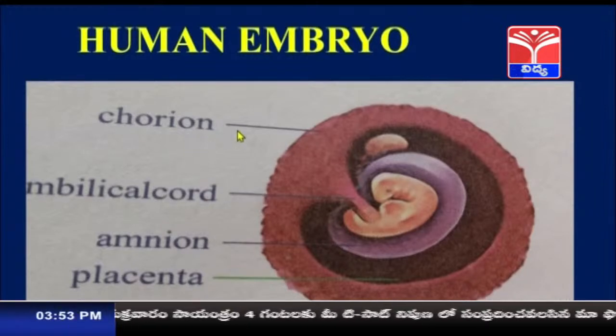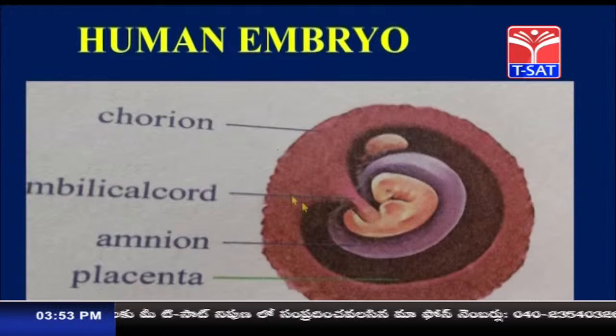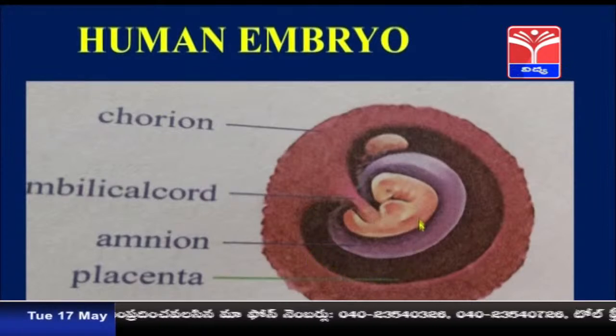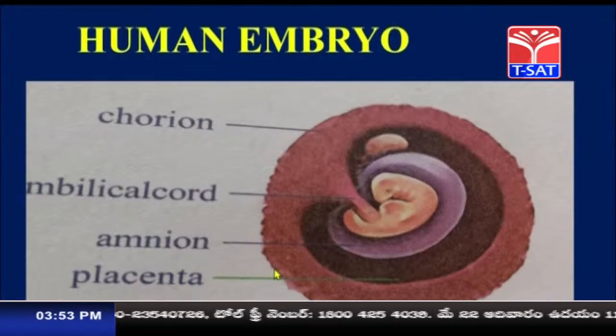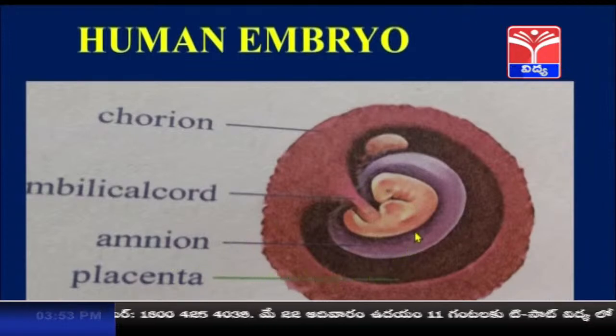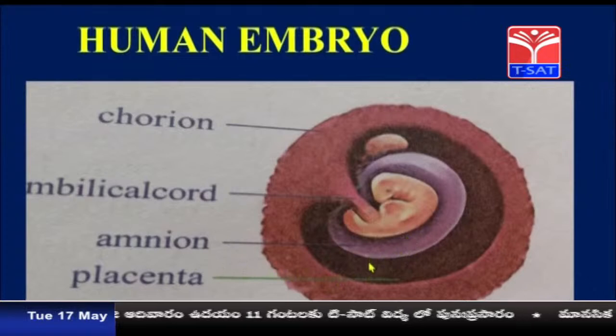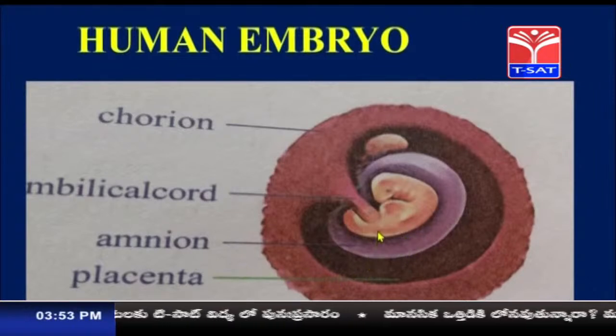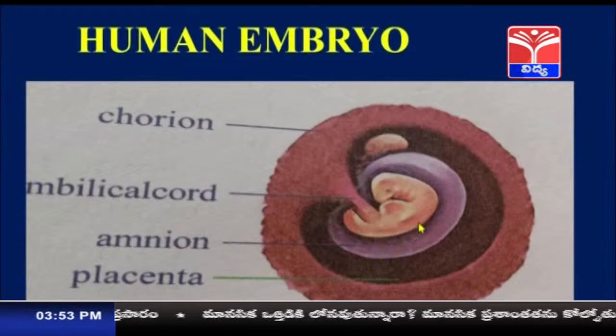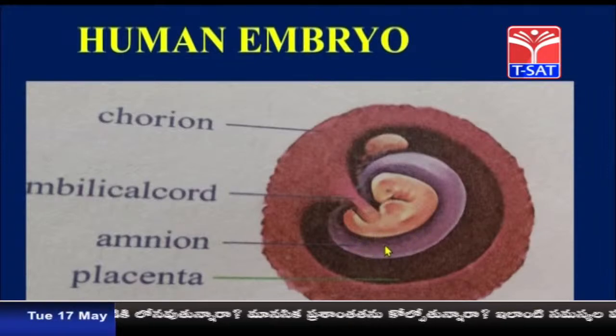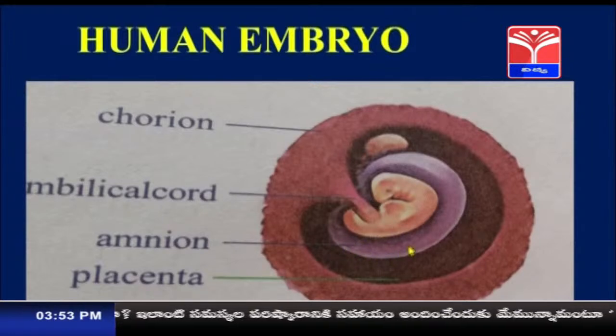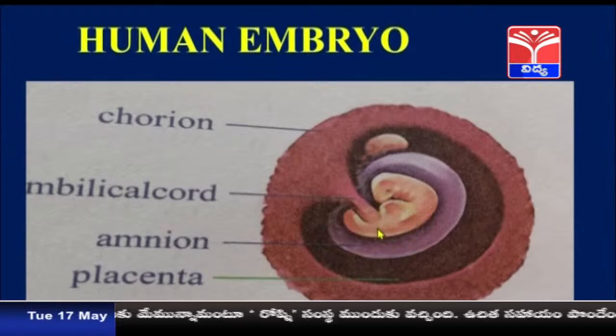Next, apart from this chorion, another layer surrounds the embryo, called the amnion. This amnion layer surrounds the embryo, and inside the membrane, around the fetus or embryo, some liquid is present. That liquid is called amniotic fluid, and it protects the baby from external shocks and injuries.